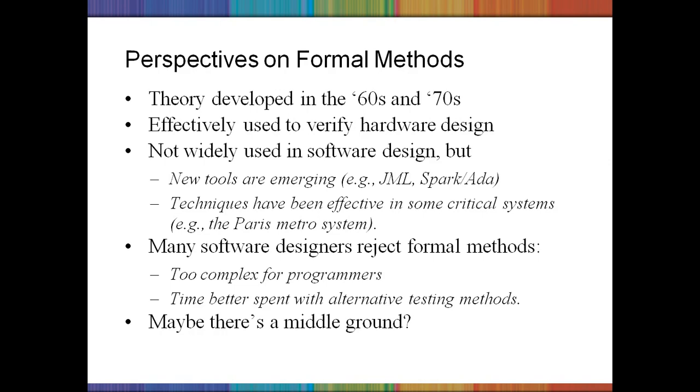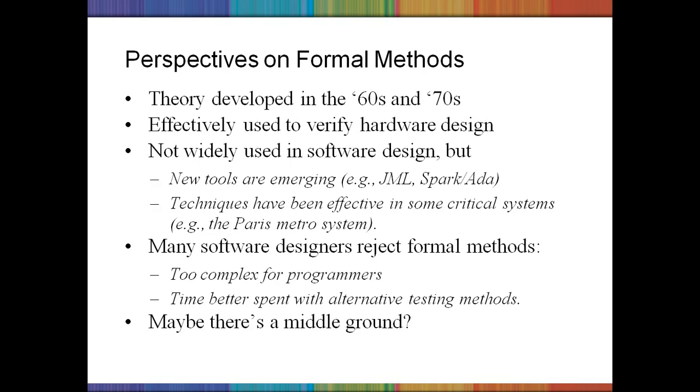So hence these particular formal methods, since they were developed in the 1960s and 70s, are effectively used to verify hardware design. But when coming to software design, software is invisible, and estimating the complexity of software design, which is an invisible thing, is somewhat difficult.